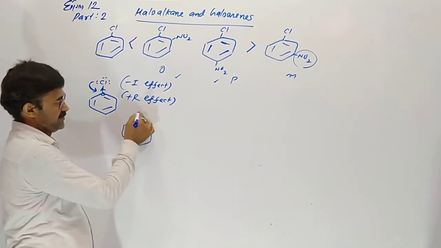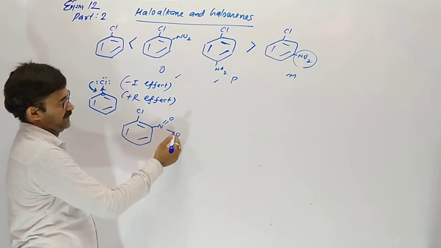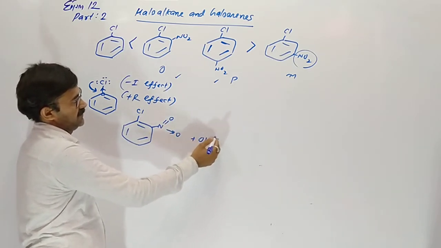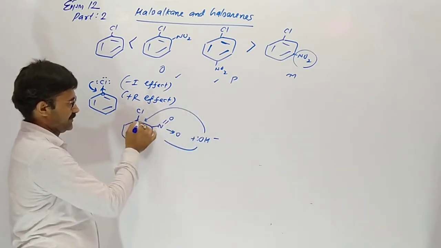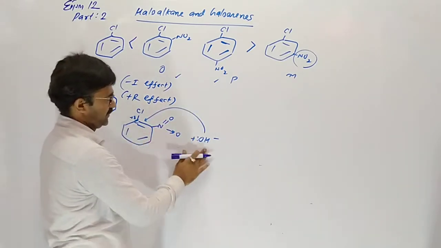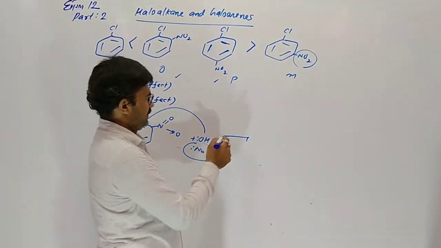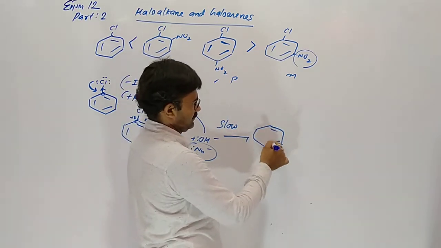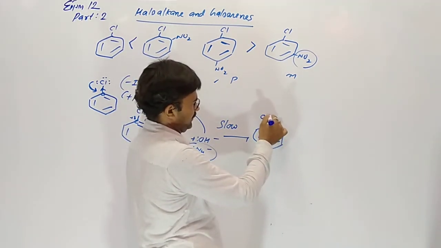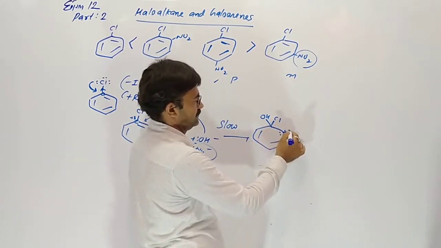In chlorobenzene, the nitro group is here. The attacking group is OH minus, a nucleophile, which attacks on this carbon. And this step is the slower one. After OH combines here, the pi bond moves here.